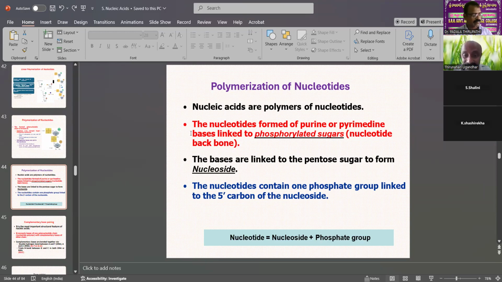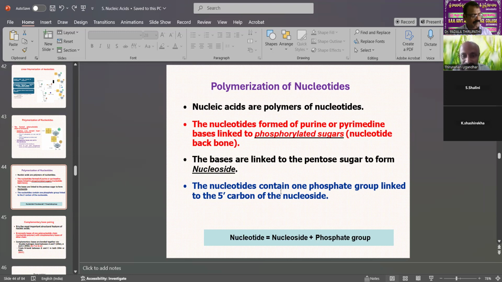The bases are linked to pentose sugars to form the nucleoside. Here is the difference between nucleotide and nucleoside: the nucleotide is a phosphorylated sugar, while the nucleoside is the pentose sugar with a base.